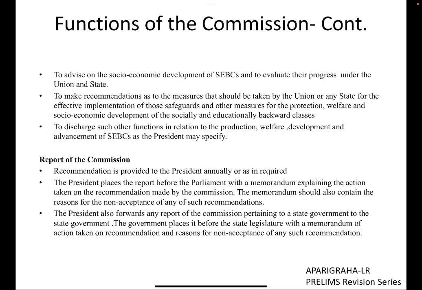Moving forward, the commission evaluates the progress of the various communities. We will see that this very point has been the basis for my picking up the news related to the commission at this point of time. This evaluation is done both for the state and the center.